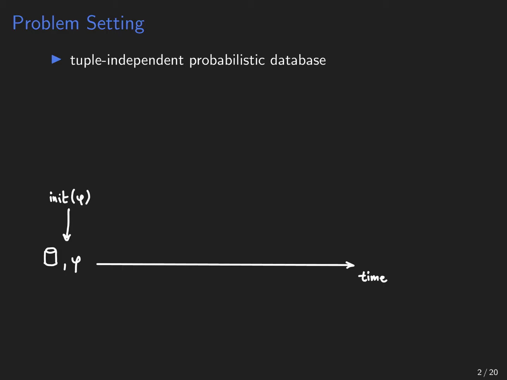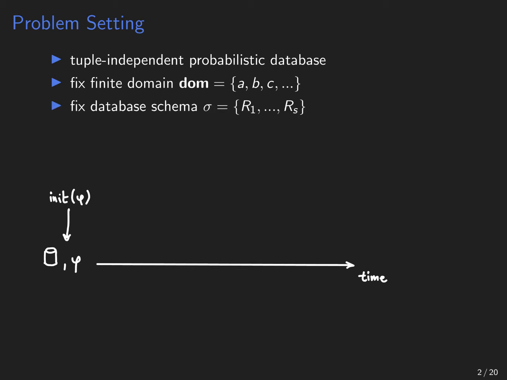So let me introduce our problem setting. We work on tuple-independent probabilistic databases. That means we have a probabilistic database where every tuple is an independent probabilistic event, and we store the probability alongside each tuple. We fix a finite domain, a finite set of constants, we fix a database schema, and we